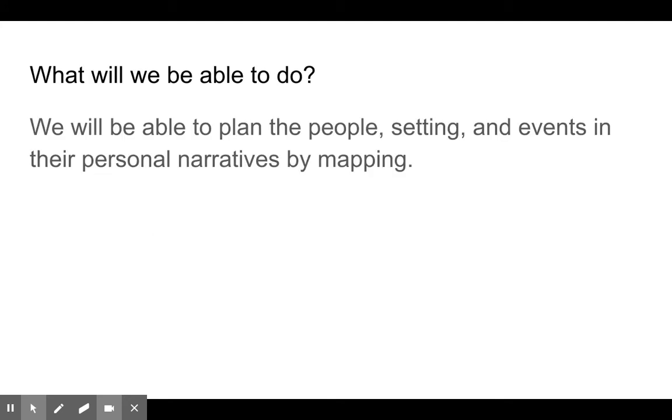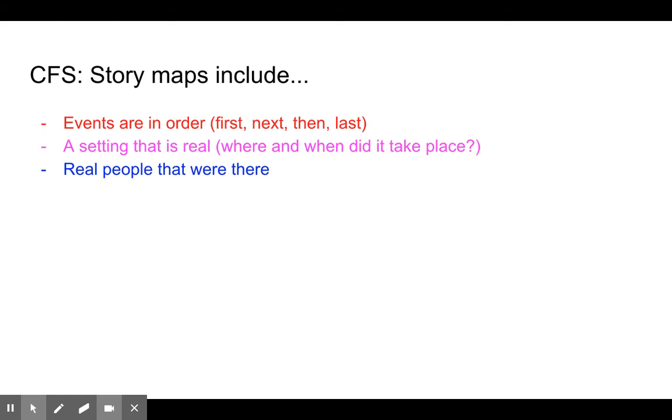So let's look at what we will be able to do today. Let's read it together on the count of 3. Ready? 1, 2, 3. We will be able to plan the people, setting, and events in their personal narratives by mapping. So we are going to figure out the people, the setting, and the events that happened in our celebrations. And we are going to do that by mapping.